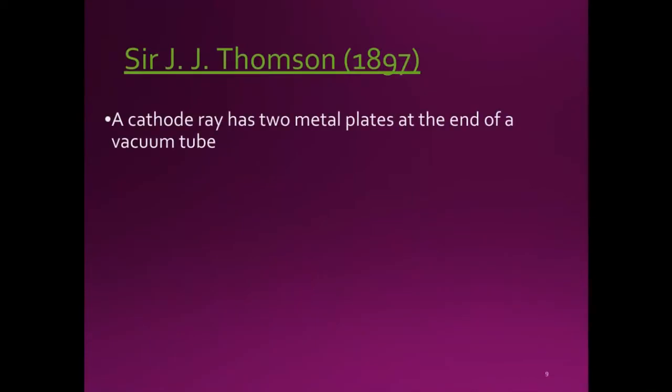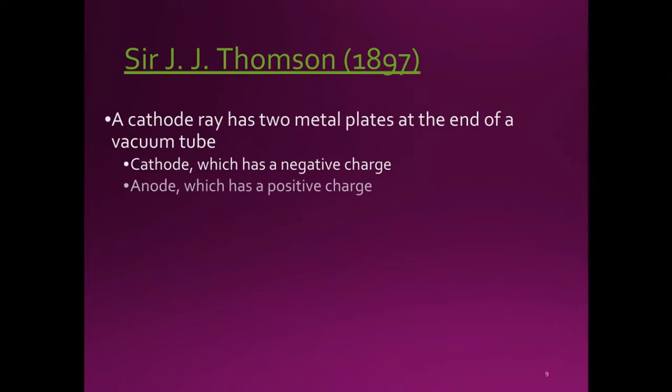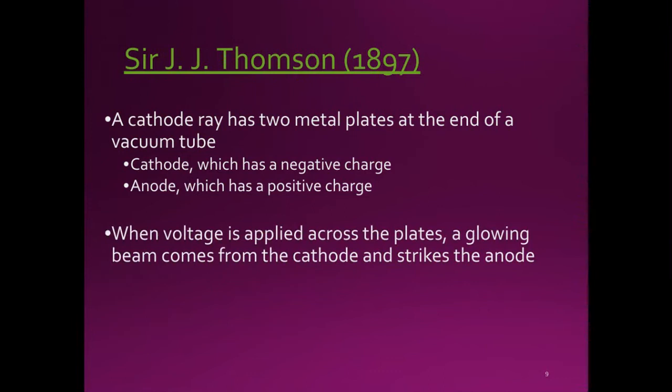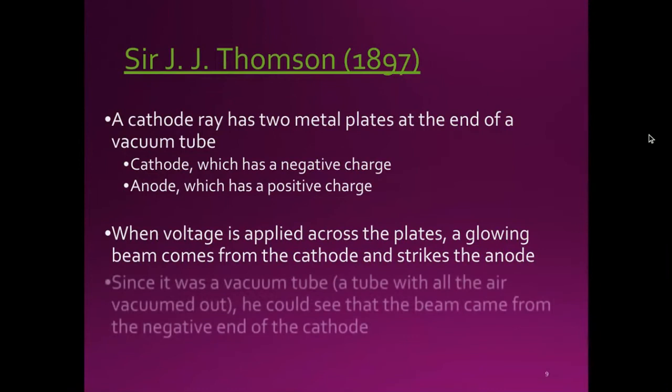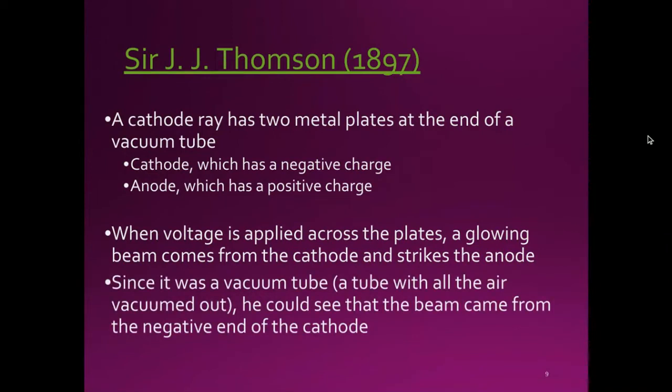A cathode ray has 2 metal plates at the end of a vacuum tube. The cathode has a negative charge, and the anode has a positive charge. When voltage is applied across the plates, a glowing beam comes from the cathode and strikes the anode. Since it's a vacuum tube, which is a tube with all the air vacuumed out, he could see that that beam came from the negative end of the cathode.